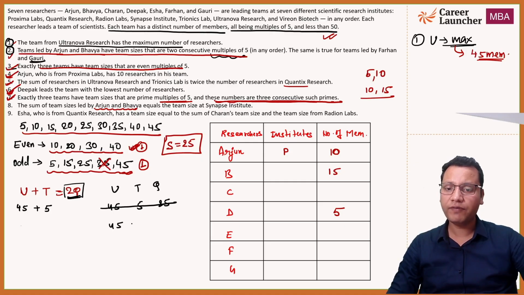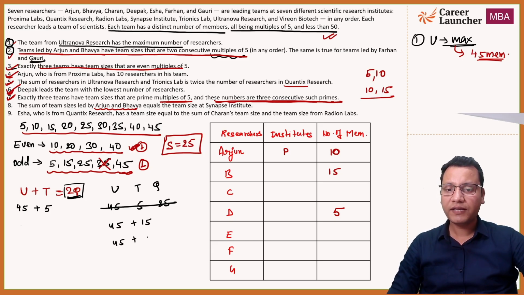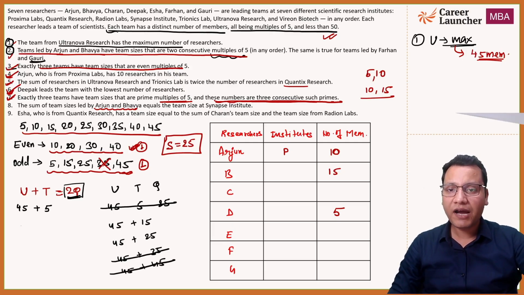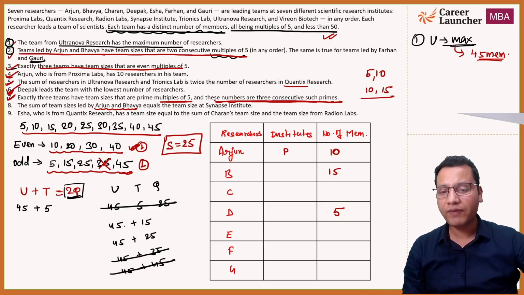Second possibility, 45, u is fixed at 45, right? Now अगर आप इसको 10 दोगे ना तो the sum will be an odd number, which is not possible. अभी समझाया था, so it cannot be. So t has to be an odd multiple of 5. So this will be 15, right? Or else you can say 45 plus 25. Next will be 45 plus 35, but that is again not possible because 35 is not in our table, and the next will be 45 plus 45. This also cannot be possible because यहाँ पे लिखा हुआ each team has a distinct number of team members, so u and t both cannot have 45, right? So we are left with two possibilities.